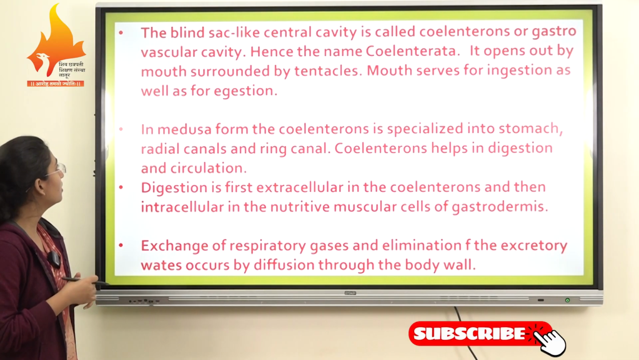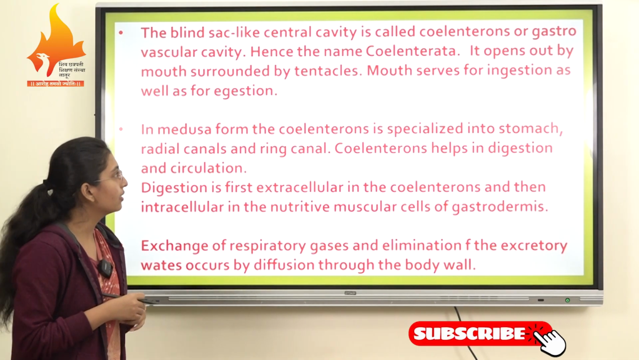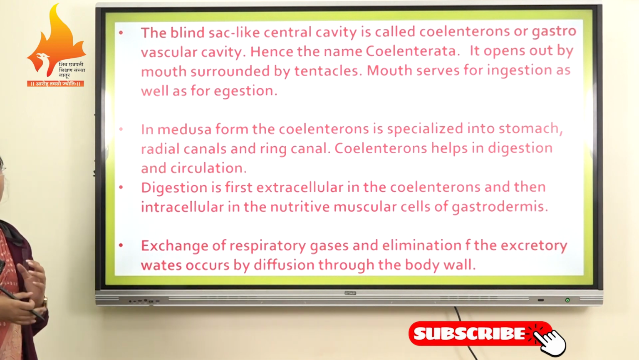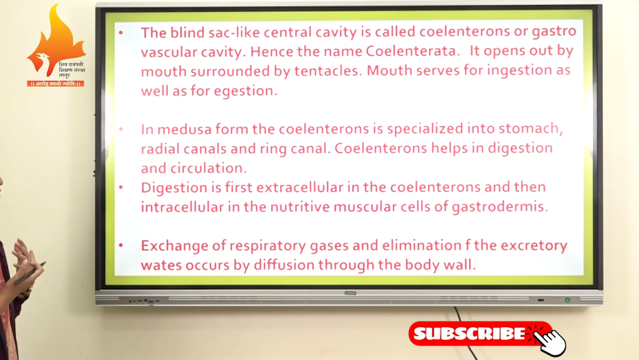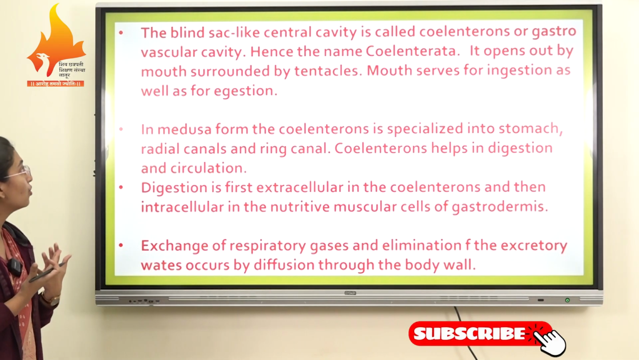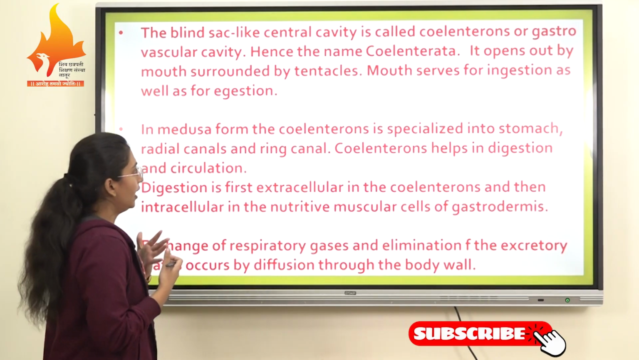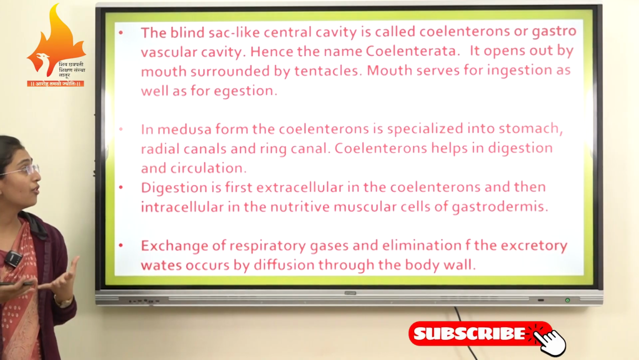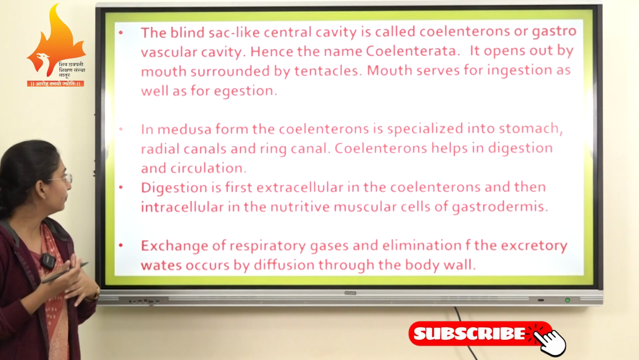The next characteristic is the blind sac-like central cavity, called the coelenteron or gastrovascular cavity. In the phylum Cnidaria, this special type of cavity is present, called a coelenteron or gastrovascular cavity, hence the name Coelenterata. It opens out by the mouth surrounded by tentacles. The mouth serves for ingestion as well as for egestion.